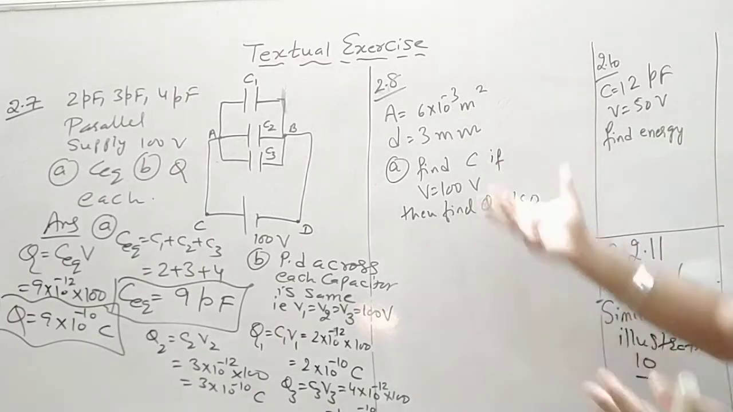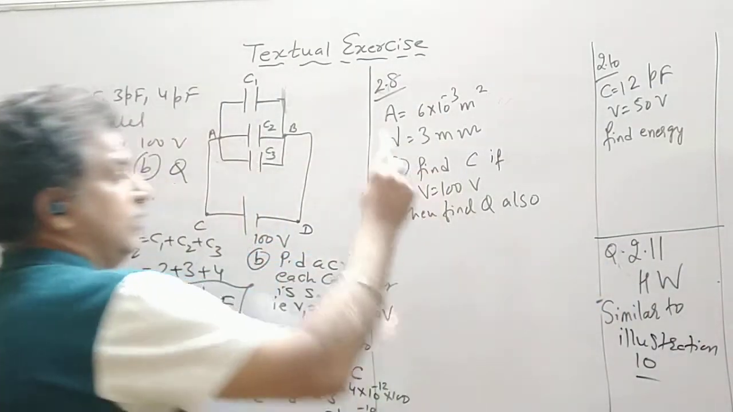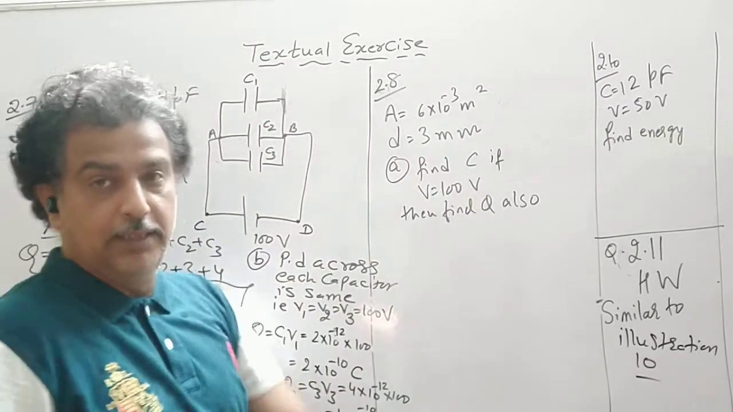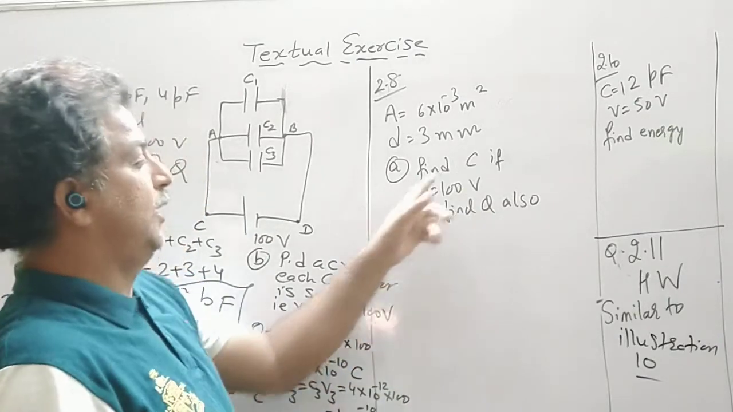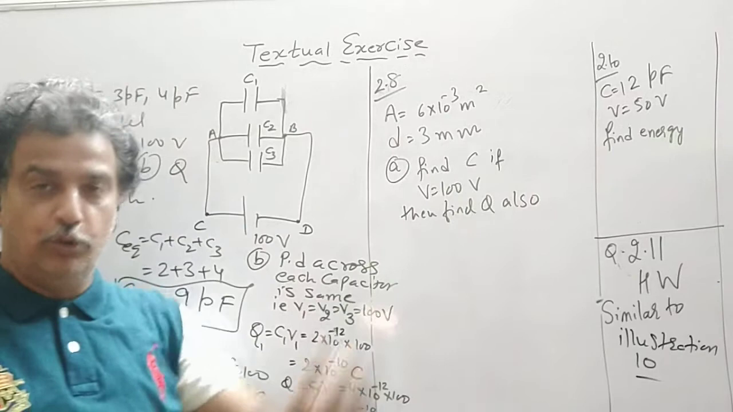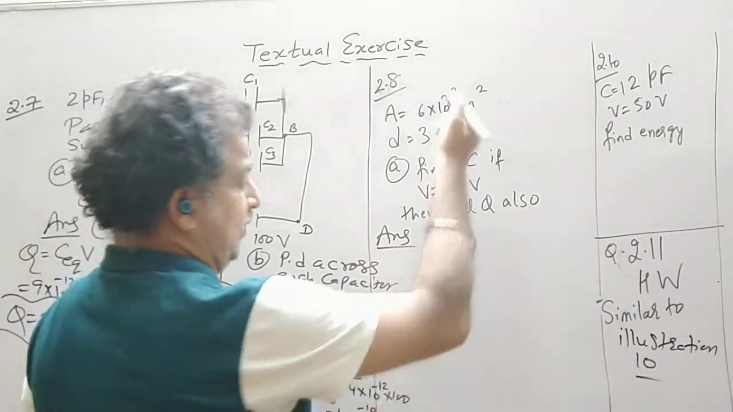2.8. Again, it is a direct sum. Area is given, D is given. The first portion is to find the C. And then the second portion is, if C is connected with a 100 volt battery, then find the Q also. So the calculation will be left as homework.